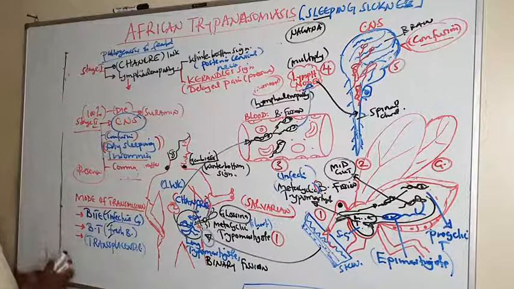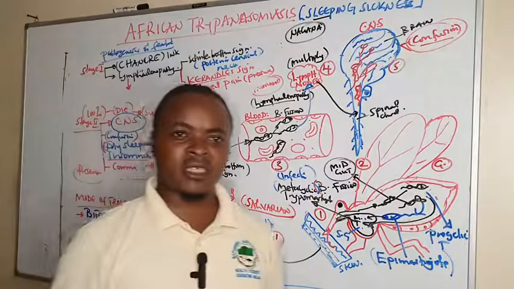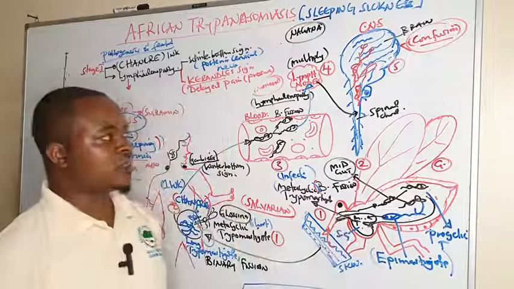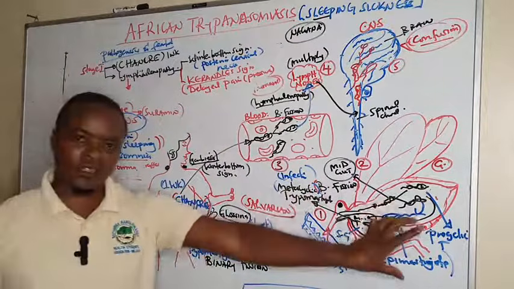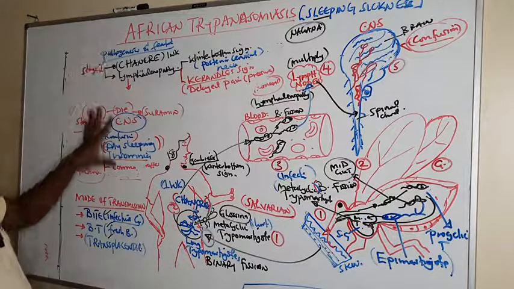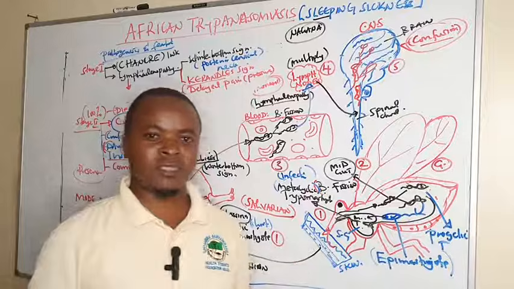So this is what we can discuss with you in this session, where we have looked at the causes, the location, the vector, the life cycle both in man and in the Glossina, and some of the signs and symptoms, how you can know that someone has sleeping sickness.